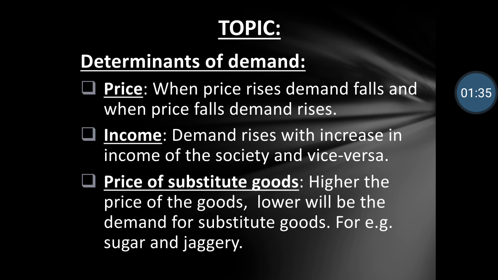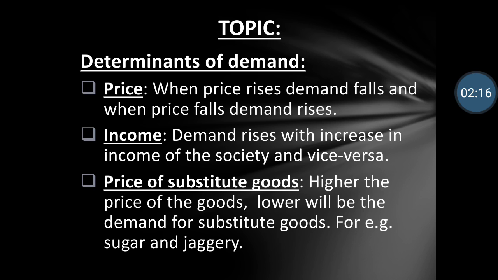Second comes income. As the income of a person increases, demand for goods or products increases. So income and demand have a direct relationship. Obviously, when a person has more money, that person is ready to spend more. So when income increases, that person tends to buy more things, so demand increases. But when a person has less income, that person tries to save more money and so demand decreases.